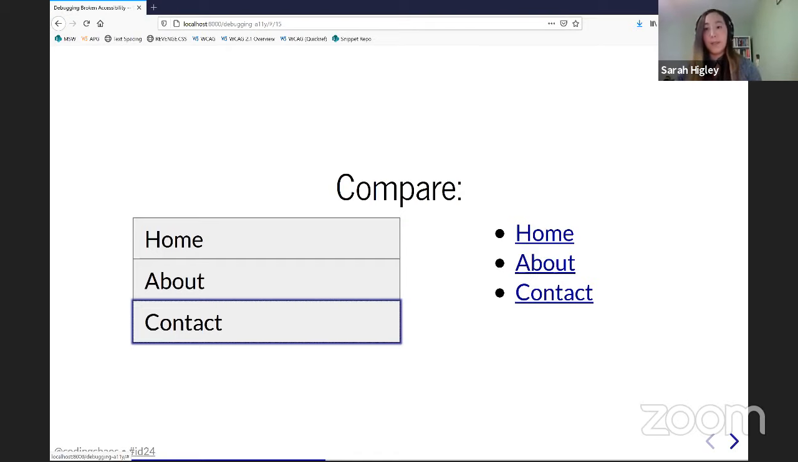Now let's see how it behaves when I tab through the vanilla, unmodified, plain list of links for comparison. List with 3 items. Home visited link. About visited link. Contact visited link. So it does the exact same thing.